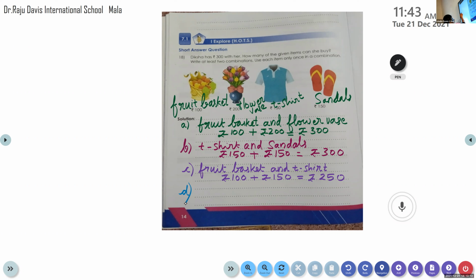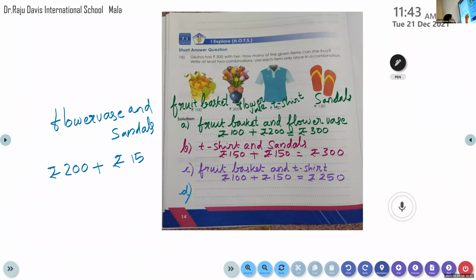Okay. See, flower vase and sandals. Let's see what will come together. Flower vase, it is rupees 200 plus sandals rupees 150. Now let's add. 0 plus 0, 0. 0 plus 5, 5. 2 plus 1 is equal to 3.